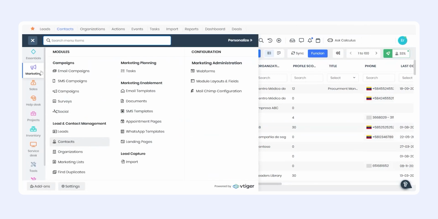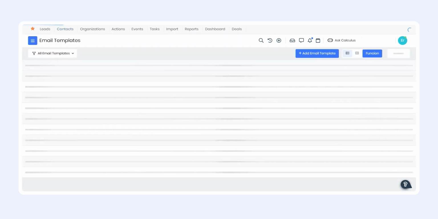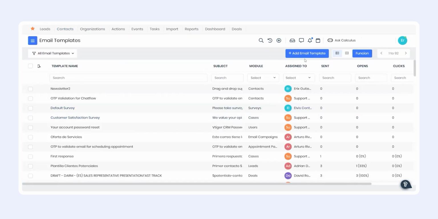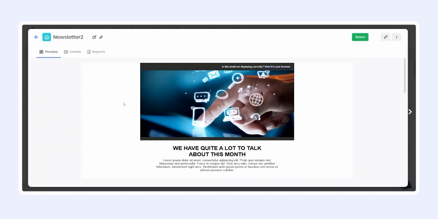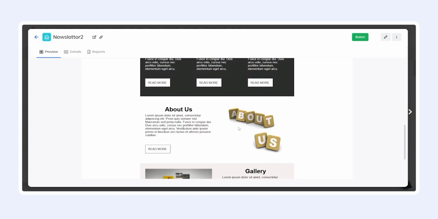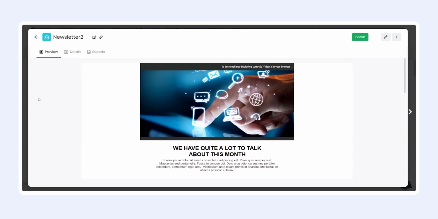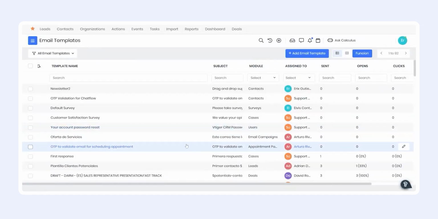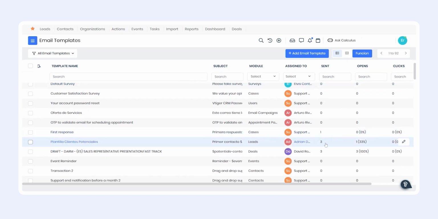We have marketing campaigns. I can create, for example, email campaigns, and I make the templates directly from here. It's not predefined, but I can edit it as I need. Then I can pull up the reports: how many emails from this campaign were sent, how many people opened the email, how many clicked on it, and then how many of them actually became a lead or a deal. I can pull all of those reports directly from here.